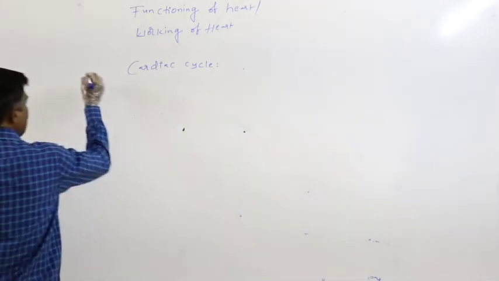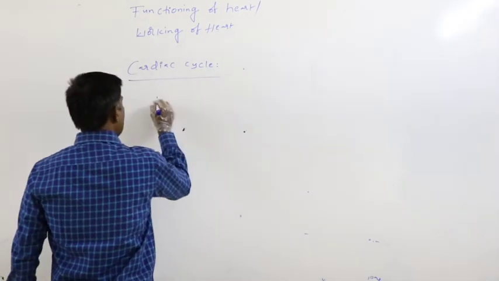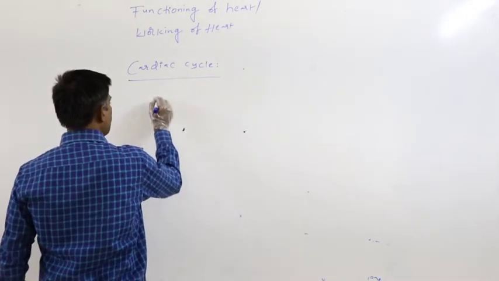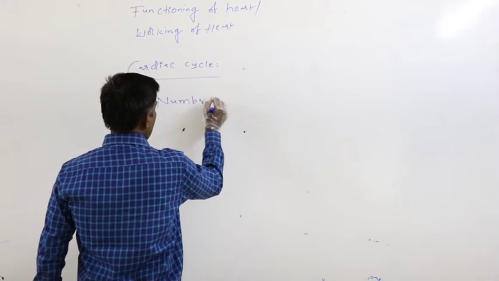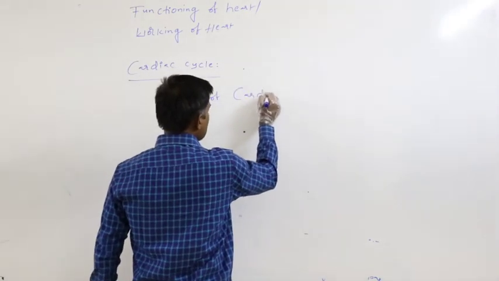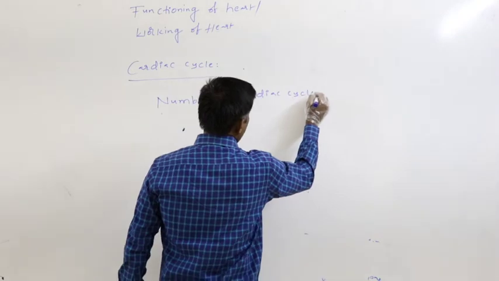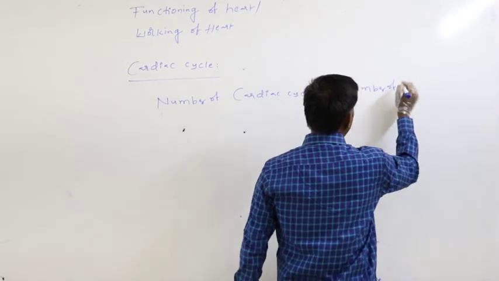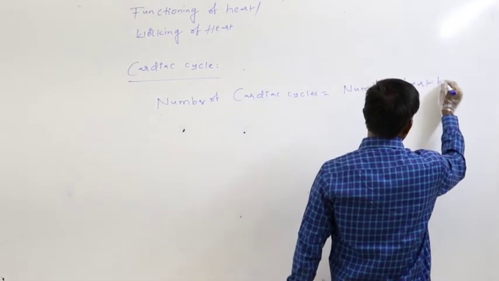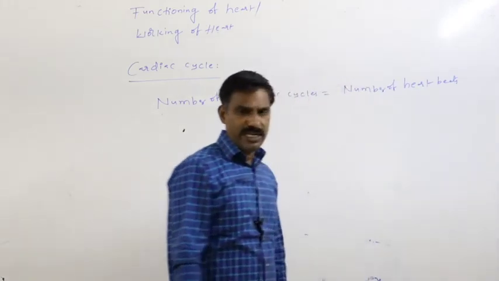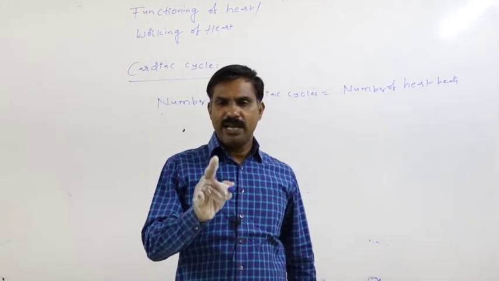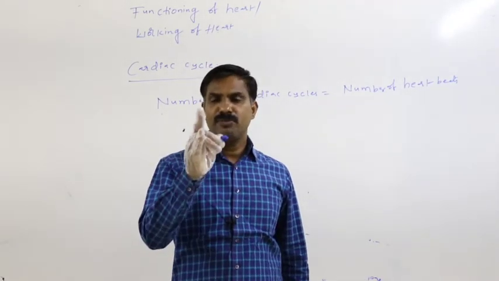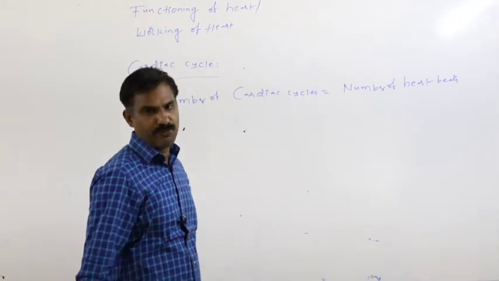The number of cardiac cycles is equal to the number of heartbeats. For a minute, the heart beats 72 times. Then in 1 minute, how many cardiac cycles occur? 72.